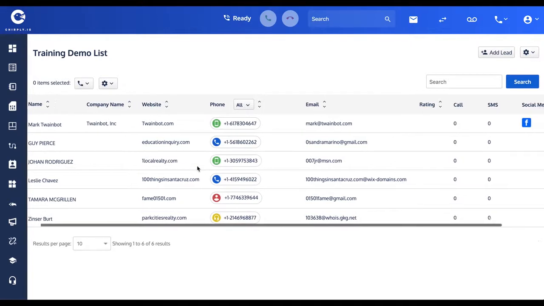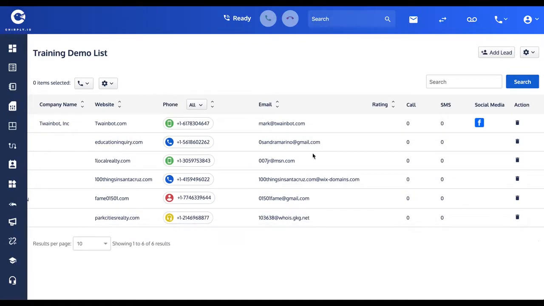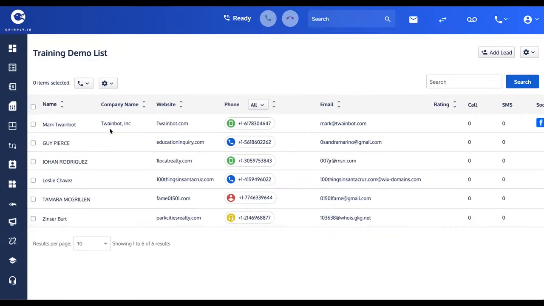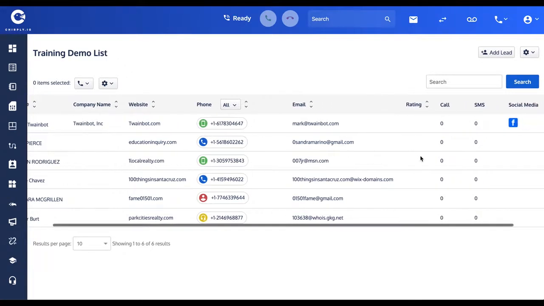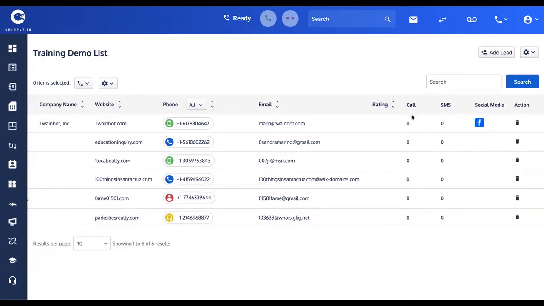And the data scrolls a little bit to the right on my screen, but you're seeing a number of these fields that we imported, and then you're seeing in the call column, that's the number of phone calls back and forth I've had within the platform with that contact. They're all 0 at the moment. And likewise, SMS history, correspondence that I've had. And then the final column here, action, gives you the delete button if you want to remove an individual contact